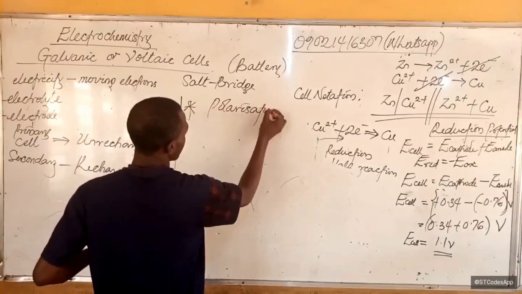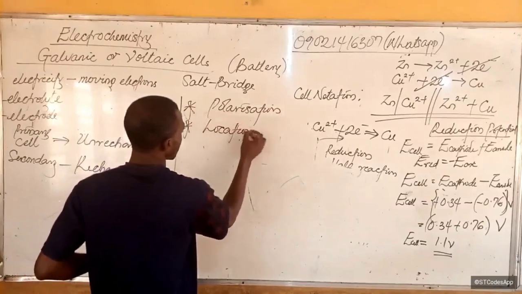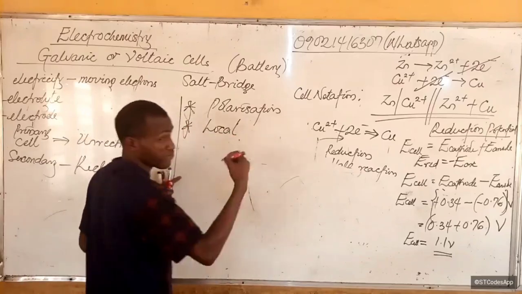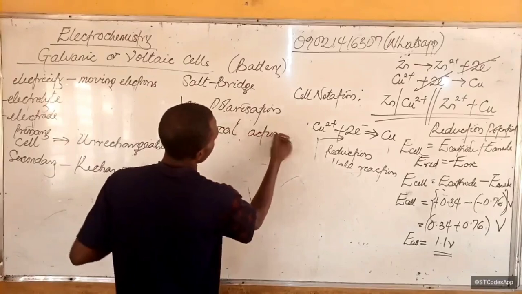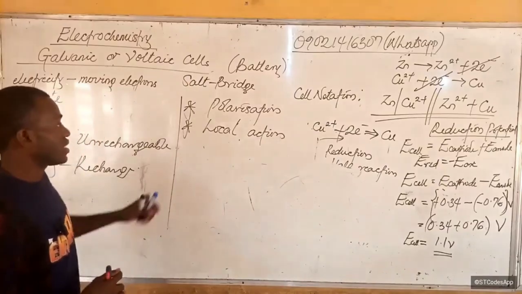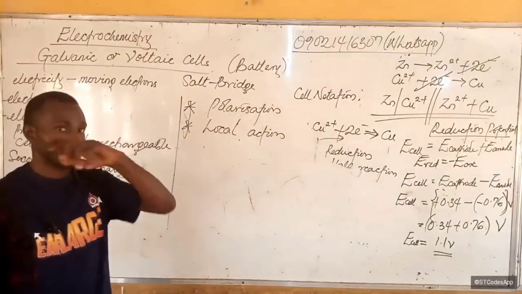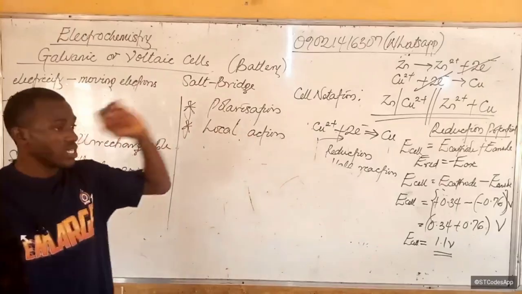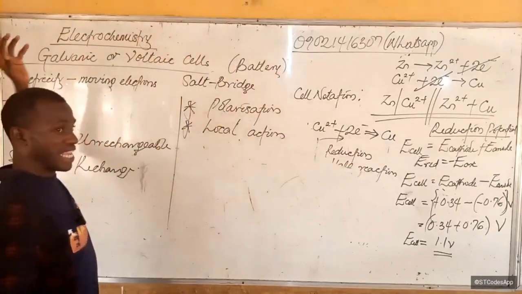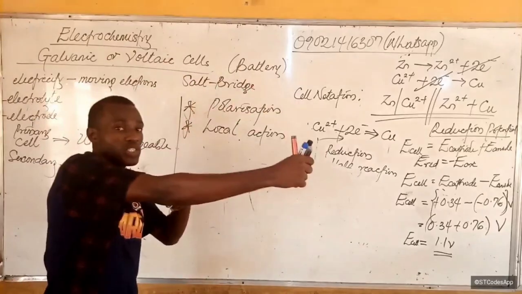But now, my point is the problems of these primary cells. There are two basic problems: polarization and local action. I'm going to make a video that will explain this in detail, but for now let me explain briefly so that you know what they are. Polarization is when there is a setup with positive charge at one end and negative charge at the other, and because of that, there is no flow of electrons again in that direction.